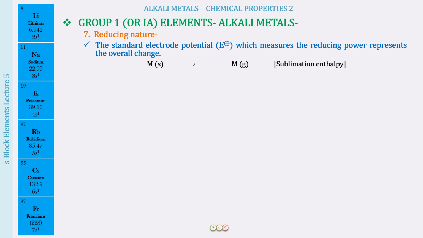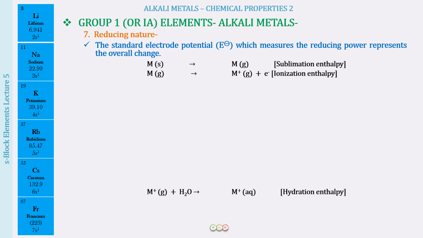So first of all, the metal as a solid is getting converted into gaseous metal atoms, right? So here it is either the sublimation enthalpy, because a solid is getting converted into a gas, or the heat of atomization. In the metal there are metallic bonds, which break, converting into individual gaseous atoms. Then these atoms lose electrons to form the corresponding cation, so it will be the ionization enthalpy.